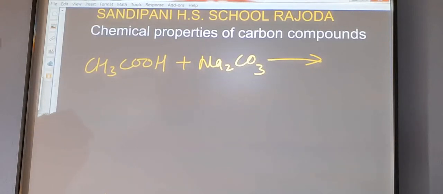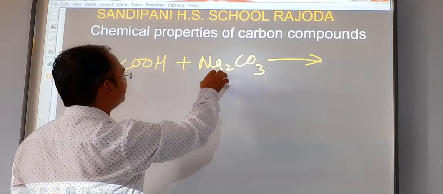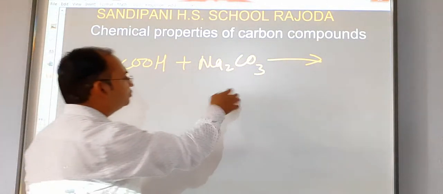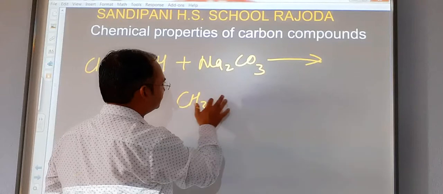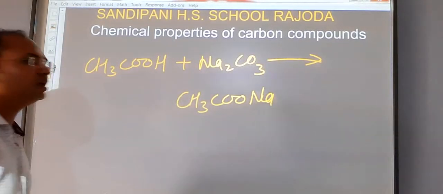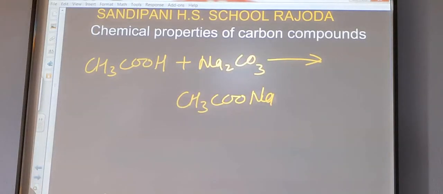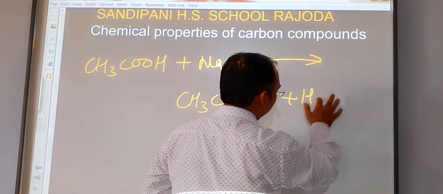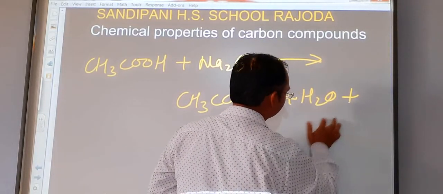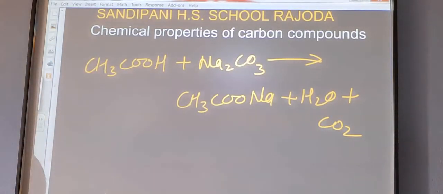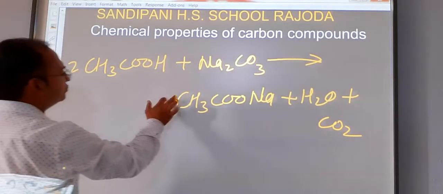In this reaction, this Na will combine with CH3COO. So products are CH3COONa, that means sodium salt of acetic acid, and water and carbon dioxide, H2O and CO2. This reaction is not balanced. In order to balance this reaction, we add 2 and 2.